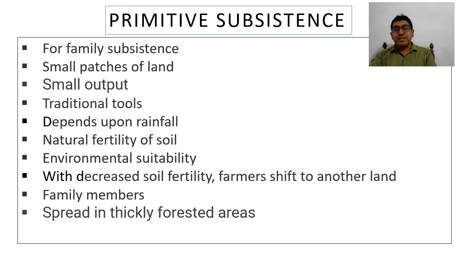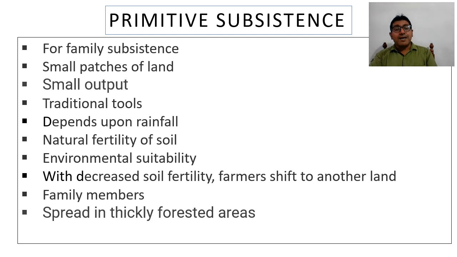If anyone continuously uses the same piece of land for the same crops, gradually the soil loses its fertility, and as they don't use any fertilizer in growing crops, after a certain period, when they find that the soil is no longer very fertile, they shift from that area.